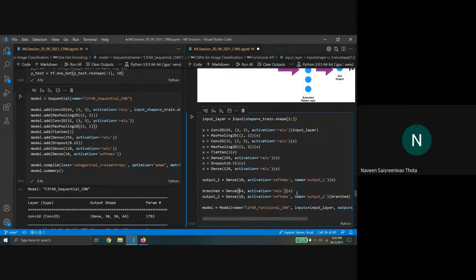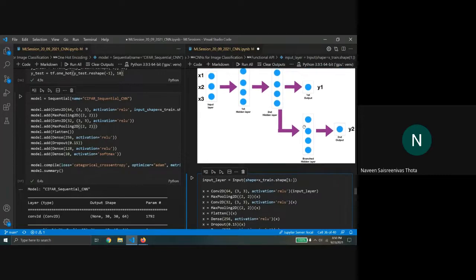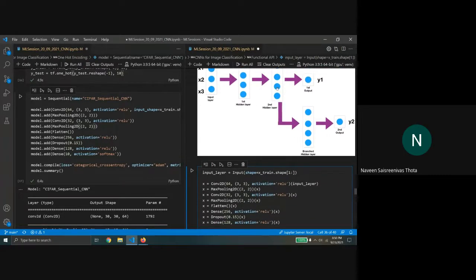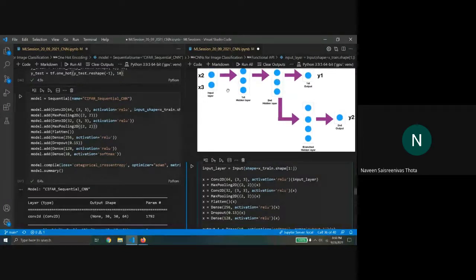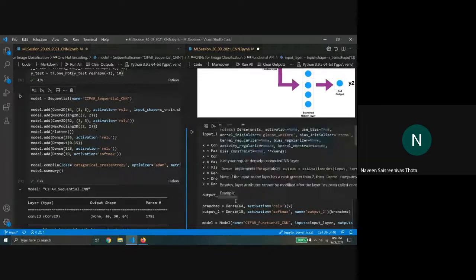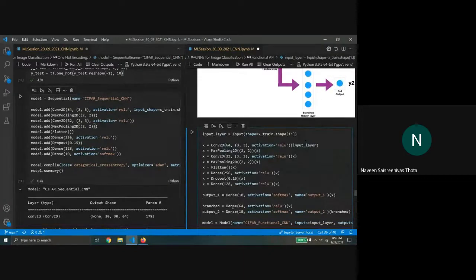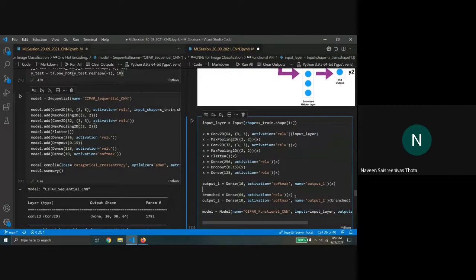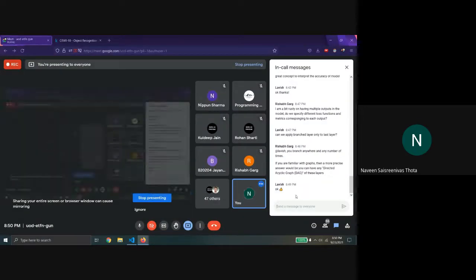So now what is the advantage? I don't need to write layers separately for this model, because the common part's output is already computed from here. I take the output from there, and then I pass it into the second output. Any doubts until now?